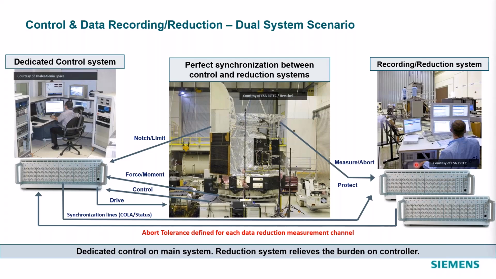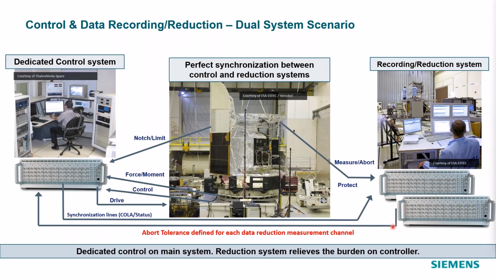But there's a lot of communication between these two systems, and that's provided through these synchronization lines. In the case of sine testing, there's a COLA signal that's output into the data reduction system, so it knows the instantaneous frequency and can process data as if it was part of the control system. But in random control, there's a status signal that comes out and is measured by the recording system to know what level the random control test is at. So there's communication between the two.